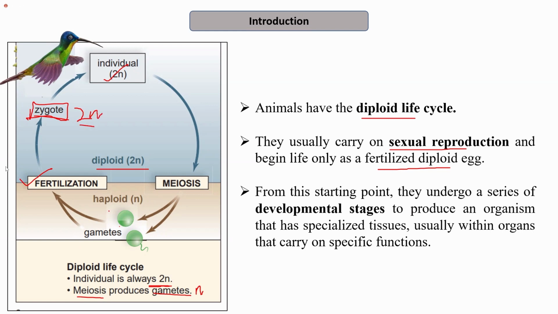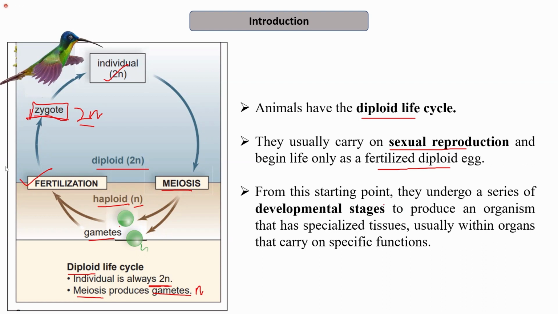The fertilization of two haploid gametes results in the formation of a zygote, which is 2N, and this, upon development, leads to the formation of the complete individual, which is again 2N, diploid. And meiosis leads to the formation of gametes, which are haploid, N in number, and again the fusion of these gametes leads to the formation of the zygote. So the life cycle is diploid, the individual is always 2N, and meiosis results in the production of gametes.